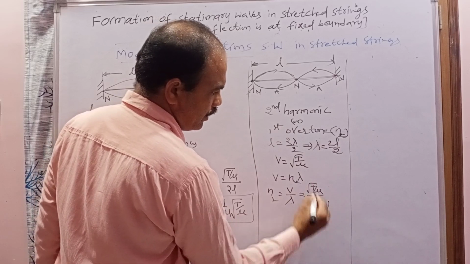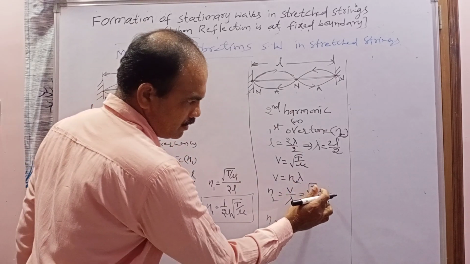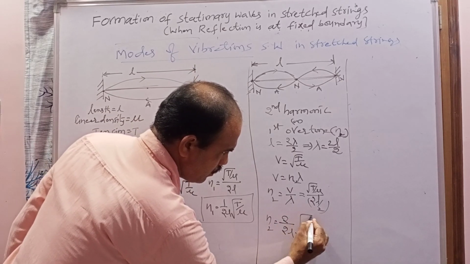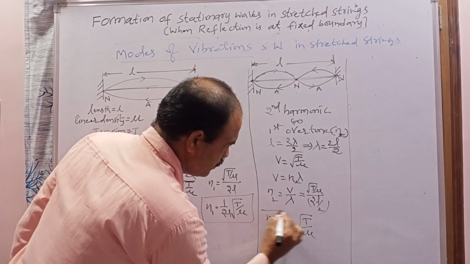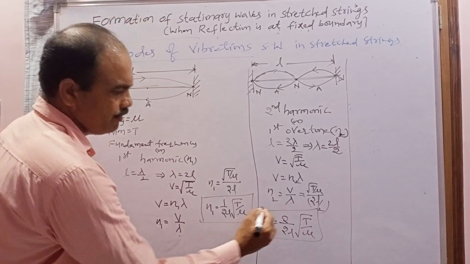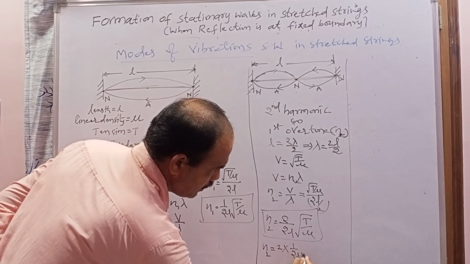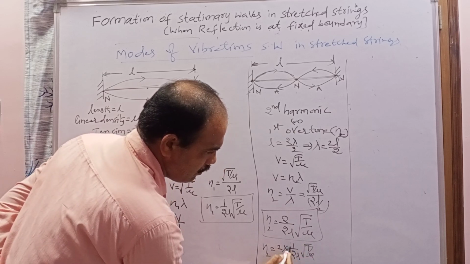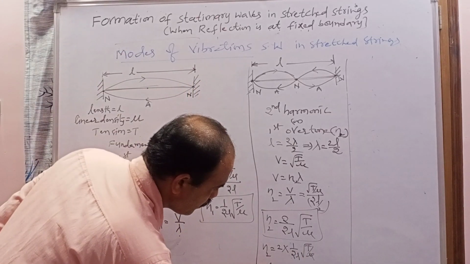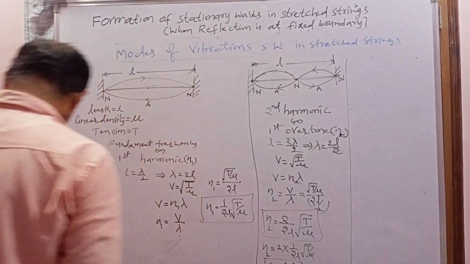Lambda is 2L by 2. When you simplify this, the 2 goes to the numerator and the mu becomes the denominator. So N2 is 2 by 2L into square root of T by mu. This is called the second harmonic, or first overtone frequency. When I rearrange, N2 equals 2 into 1 by 2L into square root of T by mu, and this 1 by 2L into square root of T by mu is N1. So N2 equal to 2N1.